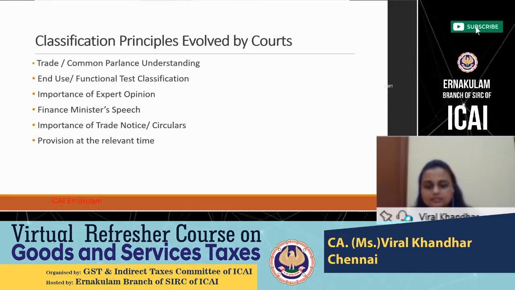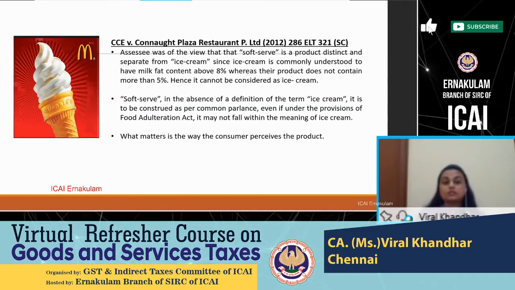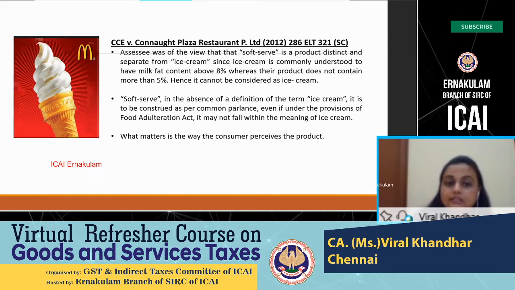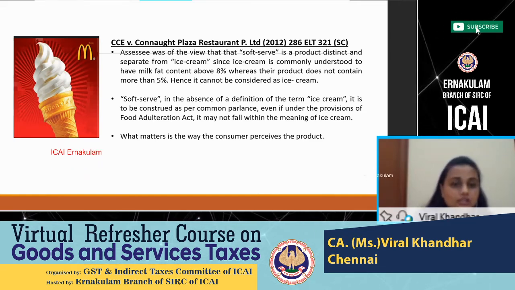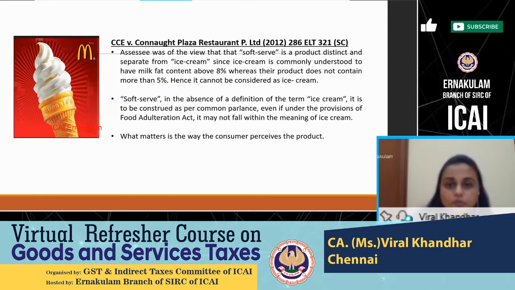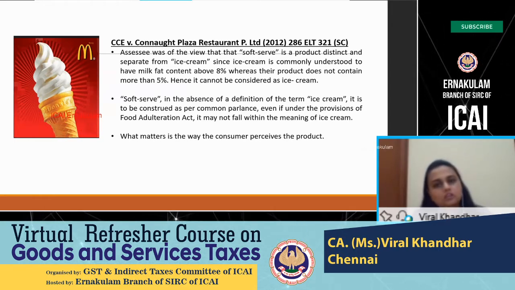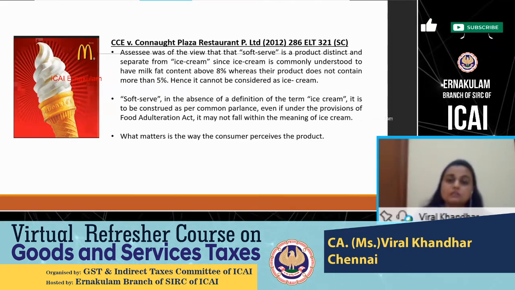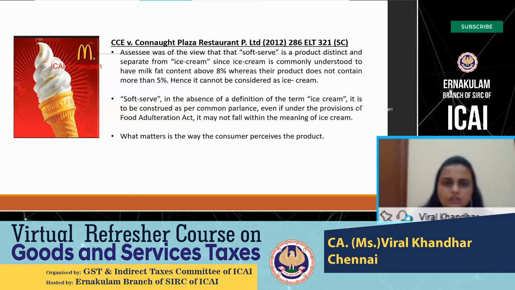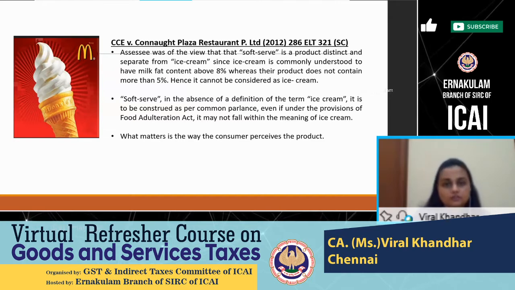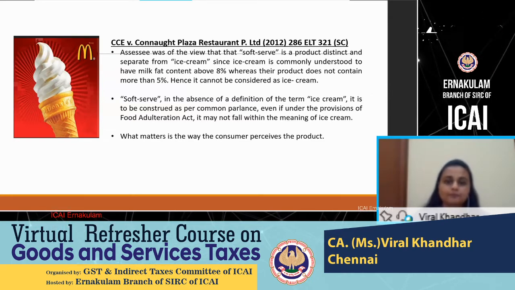Let us see certain cases where the trade common parlance theory was applied by the courts. Now, this is a very famous case of Commissioner of Central Excise versus Connaught Plaza Restaurant, 2012, by the Supreme Court. This was where the trade common parlance theory was adopted to find out the classification of the item before you, which was known as soft serve. Connaught Plaza Restaurant was a franchisee of the McDonald's chain of restaurants based in Delhi.